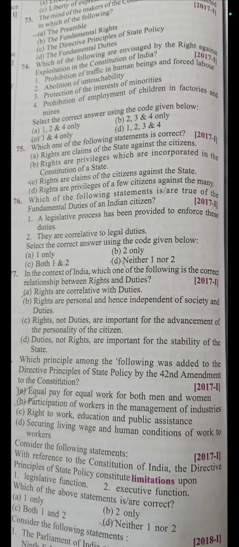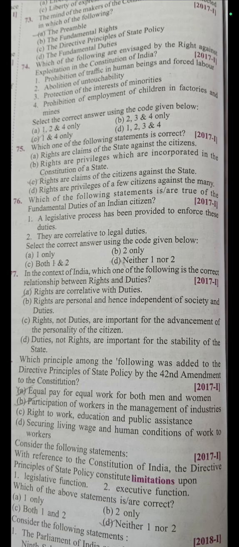But the fourth one, which is saying prohibition of employment of children in factories and mines, that means the children are getting exploited by the employment in factories and mines.